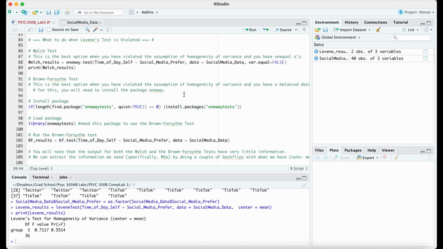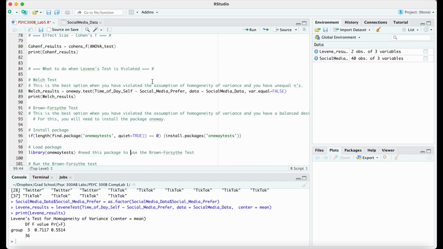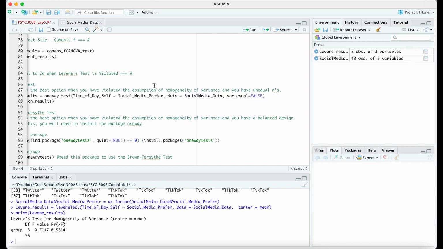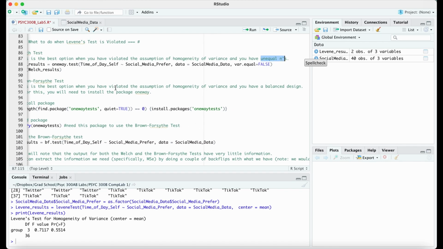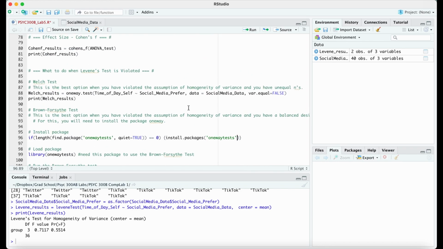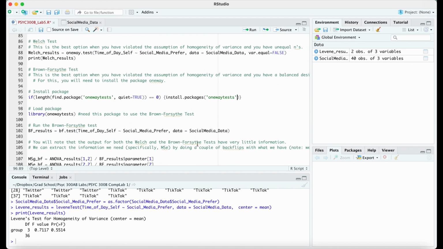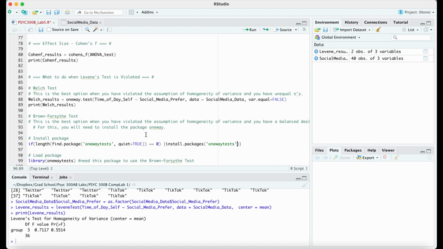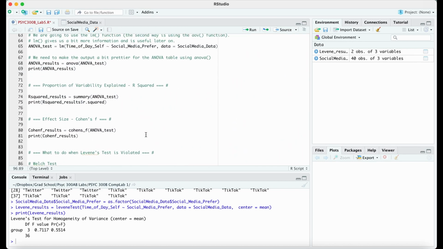And you can see that the Welch test is best when you're violating your assumption of homogeneity of variance, but you also have unequal ns. But the Brown-Forsythe would be if you have equal ns, so a balanced design. So here we do have equal ns. We have 10 people each. So if you do need to go in here, you should be using the Brown-Forsythe. But that's not always your data, right?